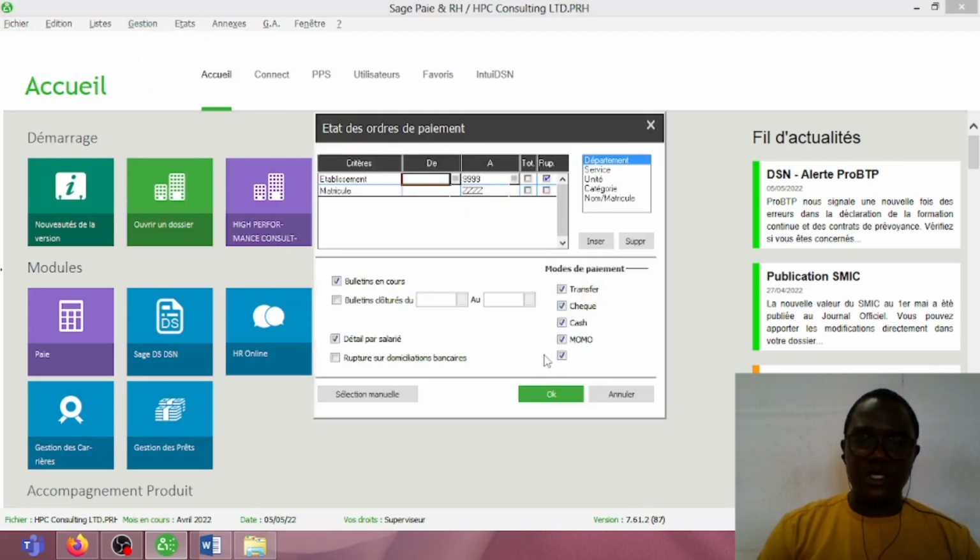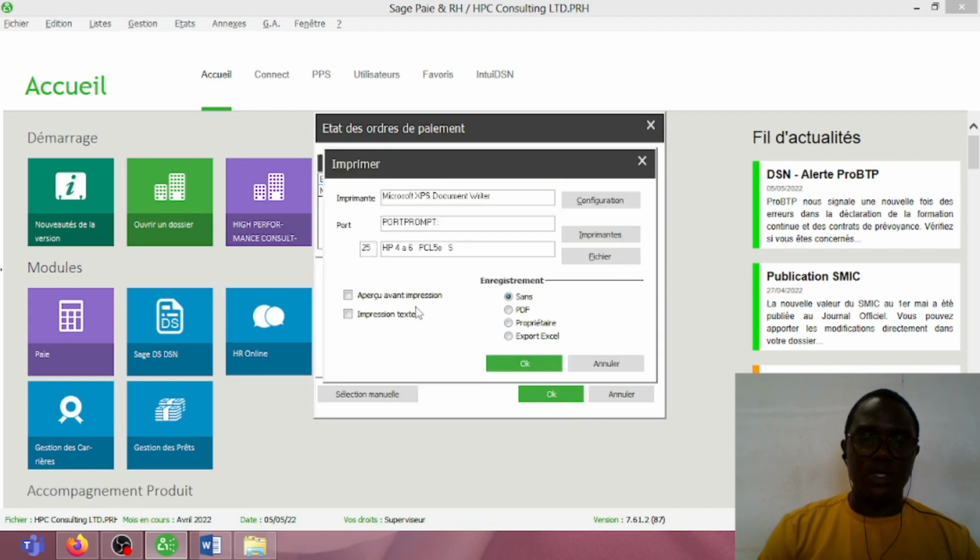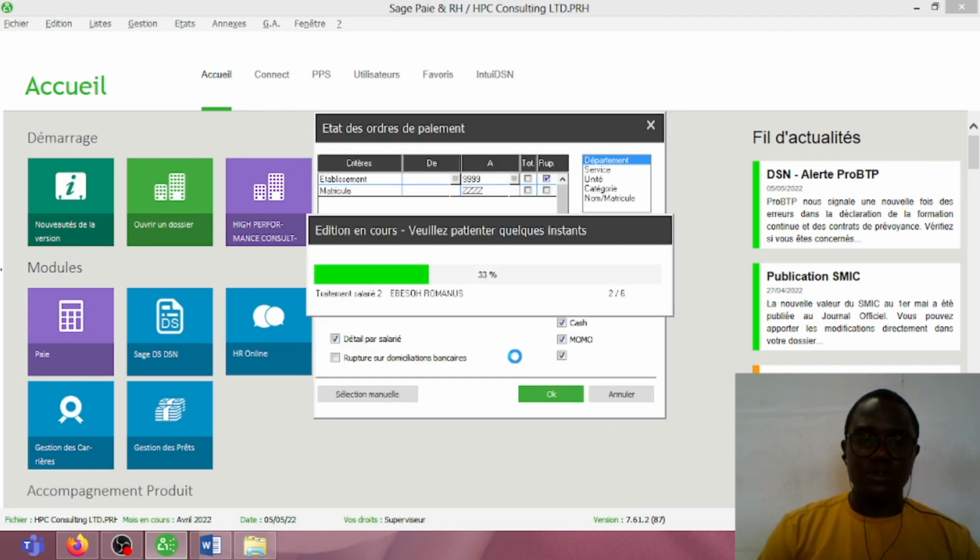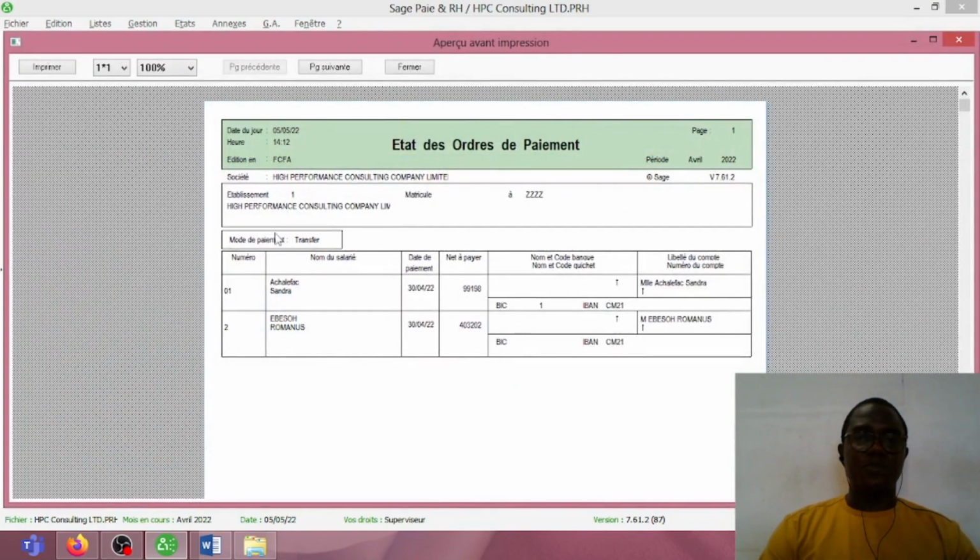So everything here is just okay. We'll now click on OK. Let's see a preview. So this is the preview, this is the payment order. But this payment order discloses just two workers here, indicating that these two workers will be paid through a bank transfer. As you can see here, transfer. And it gives us the period, the month for the payment, and the net payment here. You can see this is a net payment here. And it gives us other information concerning the employee.